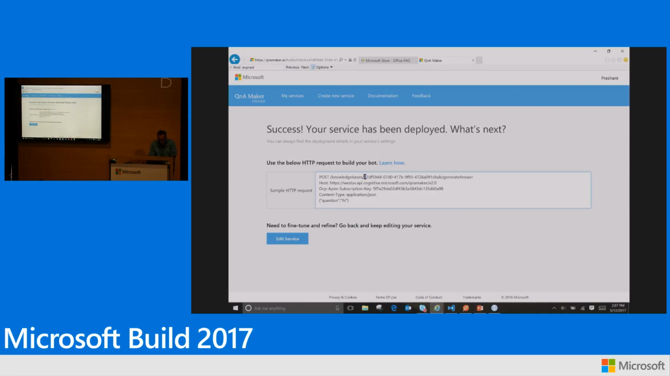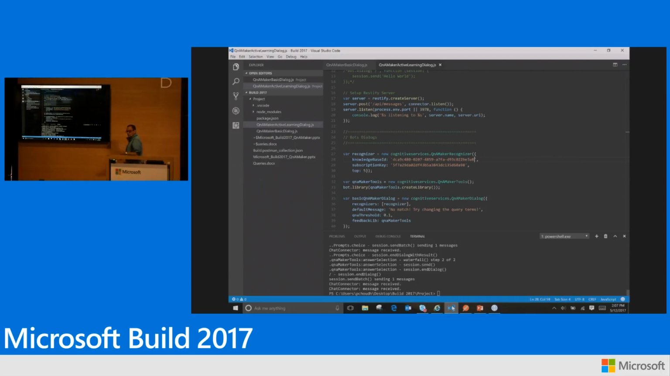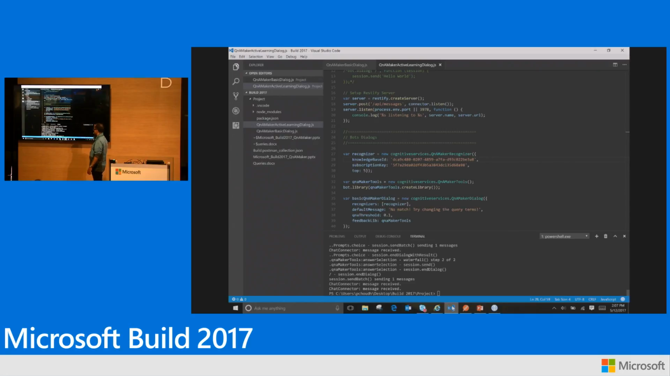So let me just copy-paste this knowledge base ID because I'm going to need it later, and go back to my code. I showed you how to create a knowledge base, but like I said, that's not a bot yet. So to make a bot, you need to use this service in your bot service code, and call that service.